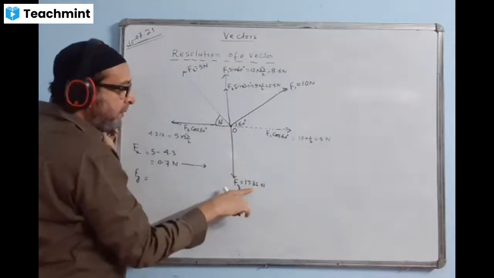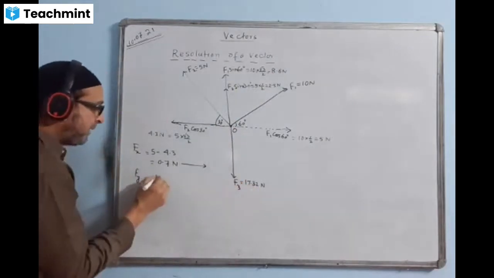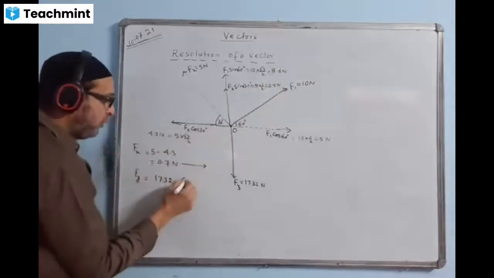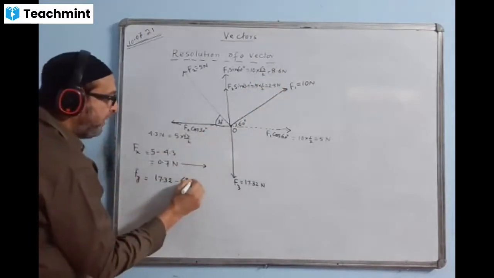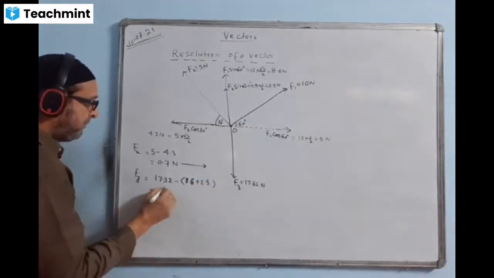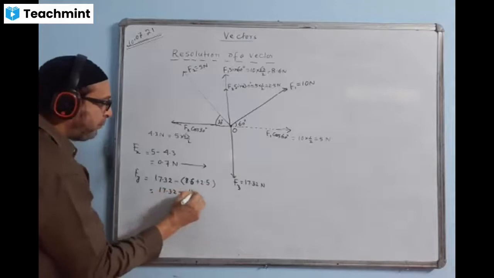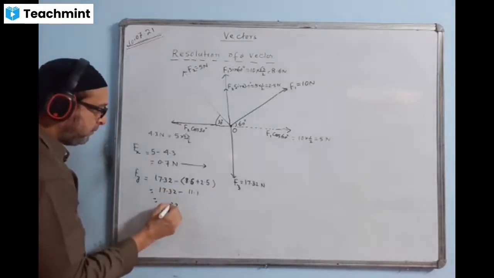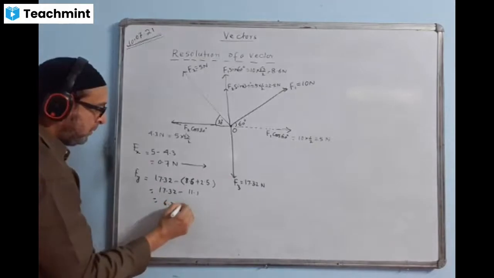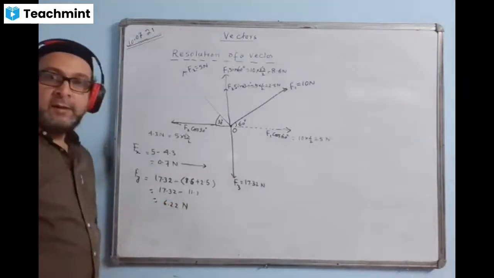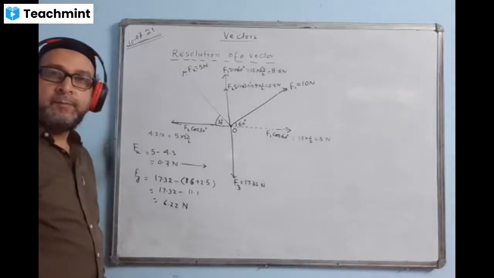17.32. This is bigger. We'll subtract 17.32 minus the addition of these two, 8.6 plus 2.5. That means 17.32 minus 11.1. What is the answer coming? Please check. 6.22. 6.22 Newton.